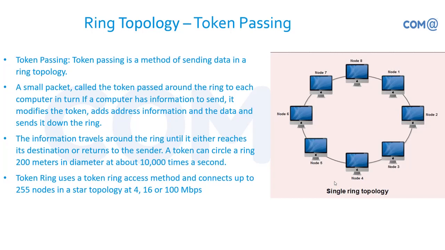In case of star topology, we can have 100 Mbps maximum, right? So it is limited also. More than 100 meters we cannot use it. Here in case of token ring, you can use it for 200 meters.